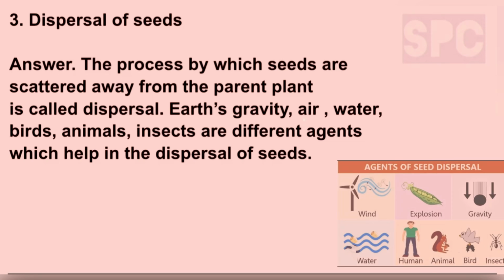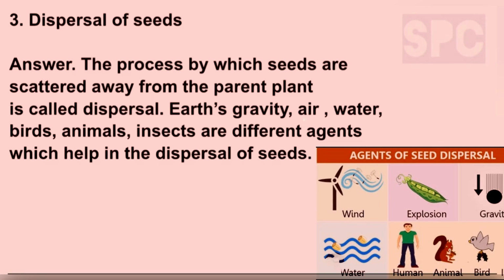Third, dispersal of seeds. Answer, students, the process by which seeds are scattered away from the parent plant is called dispersal. Earth's gravity, air, water, birds, animals, insects are different agents which help in the dispersal of seeds.